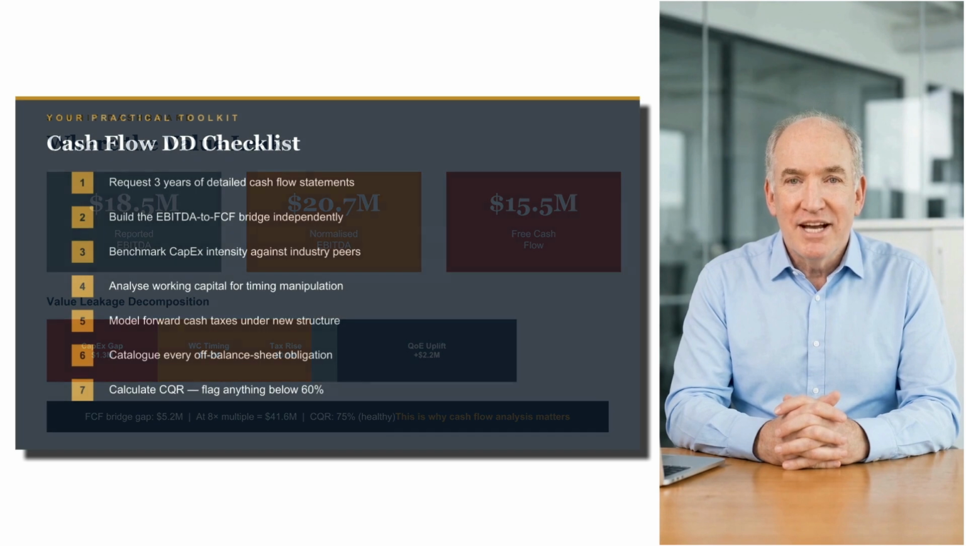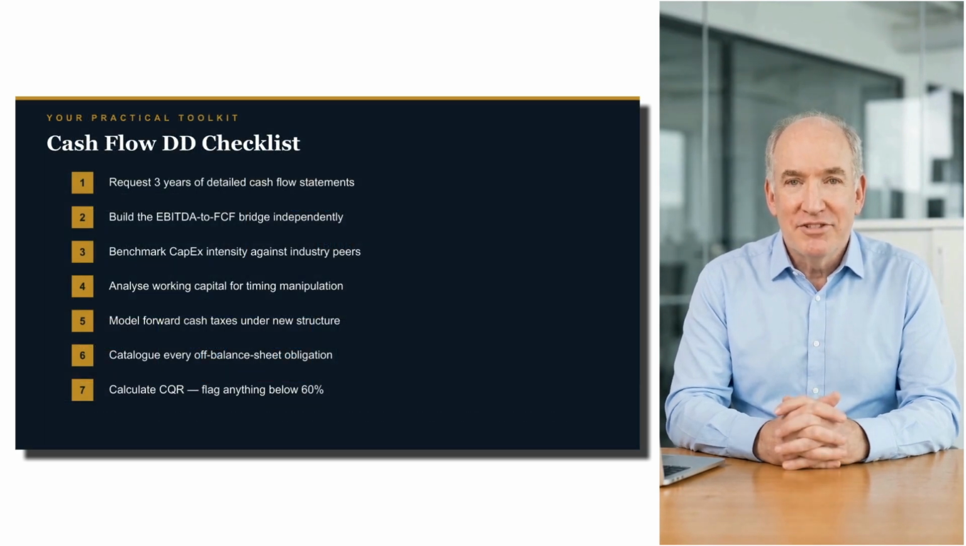Here's your practical checklist. Request 3 years of detailed cash flow statements. Build the EBITDA to free cash flow bridge independently. Don't use the seller's version. Benchmark CapEx intensity against peers. Analyze working capital trends for timing manipulation. Model forward cash taxes under the post-acquisition structure. Catalog every off-balance sheet cash obligation. Calculate the conversion quality ratio and flag anything below 60%.